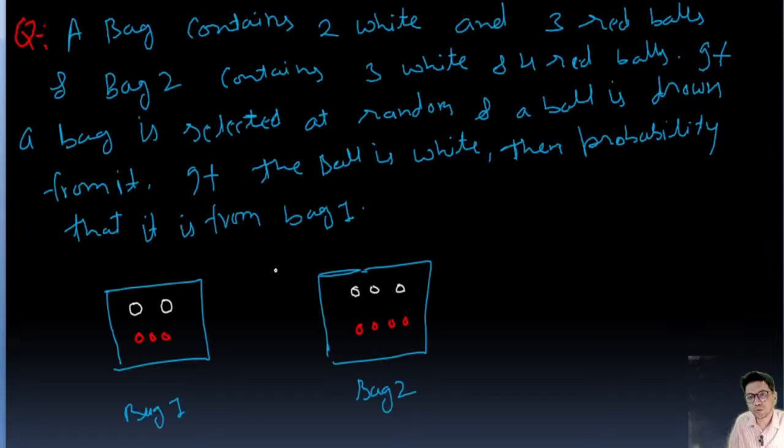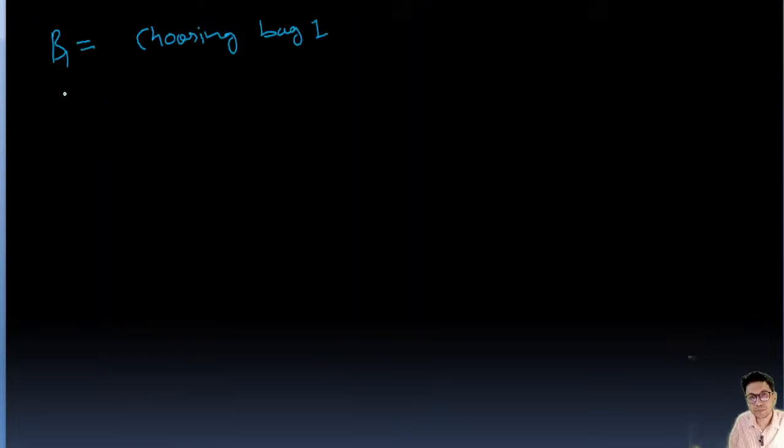So we have a formula, right? So first we'll write B1. B1 is choosing bag one. Okay, probability B1 is choosing bag one. Because we have to draw the ball either from bag one or bag two, right? We have just selected at random. So B1 is bag one, okay, guys. B1 is bag one, and B2 is choosing bag two.